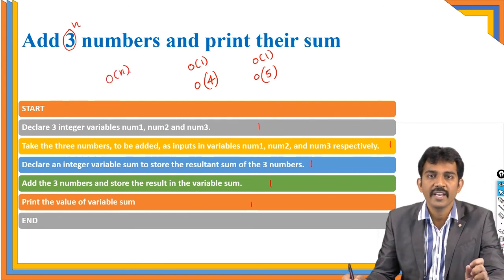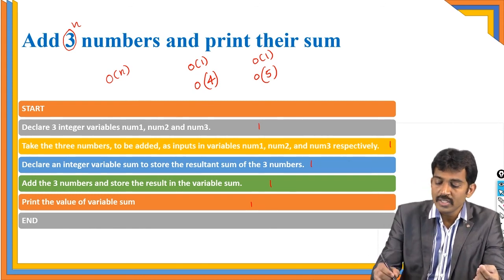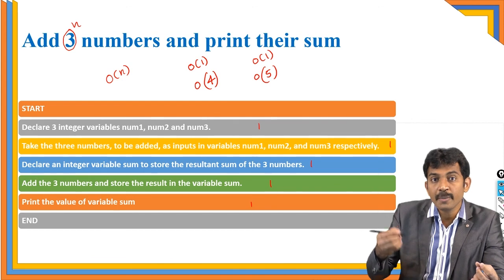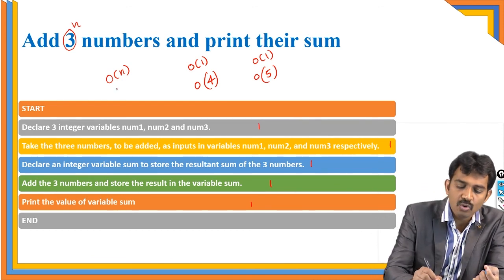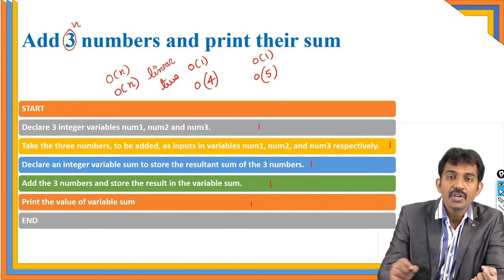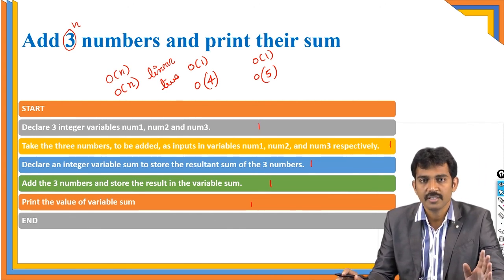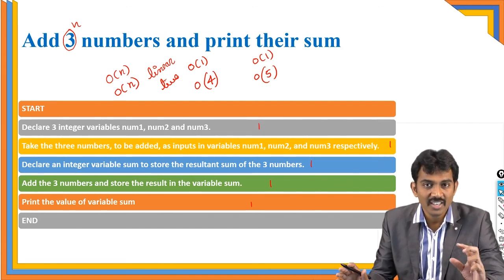In addition, you need to repeat the operation n times. So by default it is going to be big O of n. This is called linear time. You will study this very clearly in the data structures and algorithms subject, but no need to worry much about it now.